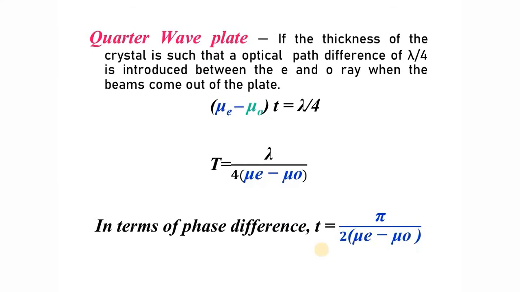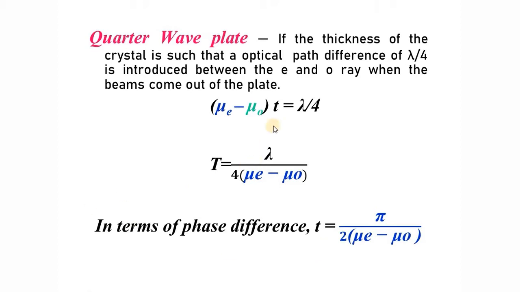We'll move to the quarter wave plate. If the thickness of the crystal or birefringent material is adjusted such that the optical path difference between the ordinary ray and extraordinary ray coming out of the birefringent material is lambda by 4, then such a wave plate is known as a quarter wave plate. Simple.